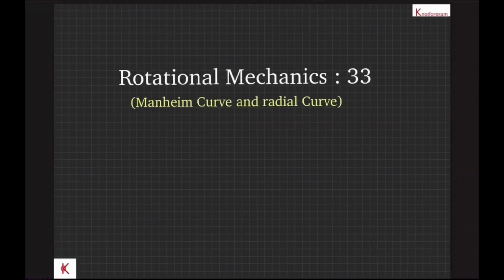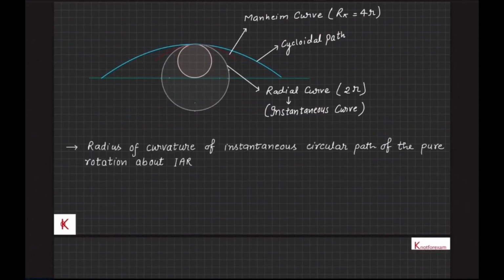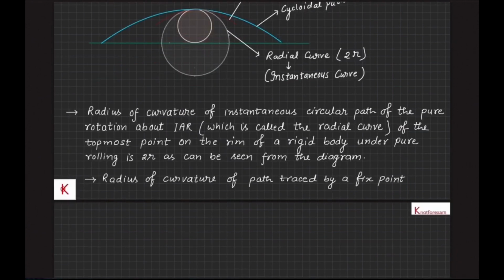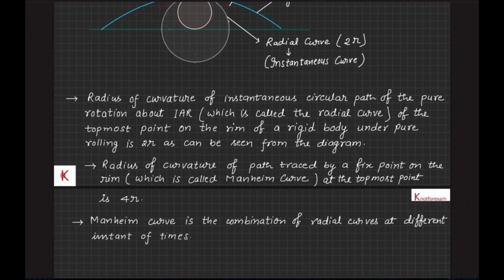We are going to talk about the Mannheim curve and radial curve with respect to the cycloidal path in pure rolling. Let's take a look at the given diagram of a cycloidal path in pure rolling. The radius of curvature of the instantaneous circular path of the pure rotation about the instantaneous axis of rotation, which is called the radial curve, at the topmost point on the rim of a rigid body under pure rolling is 2r, as can be seen from the diagram, and the radius of curvature of the path traced by a fixed point on the rim, which is called the Mannheim curve, at the topmost point is 4r. Actually, the Mannheim curve is the combination of radial curves at different instants of time.